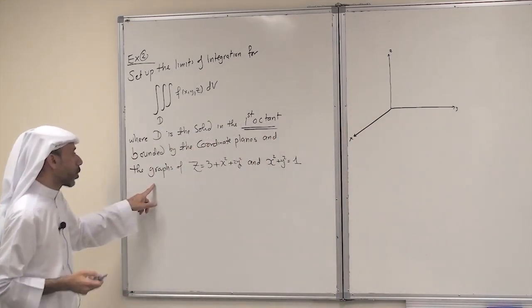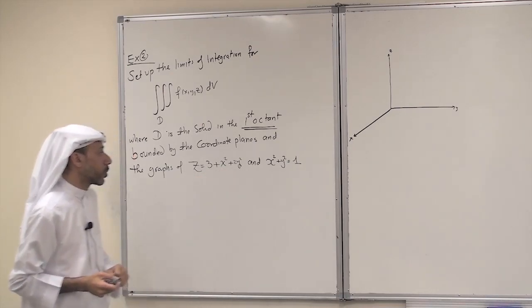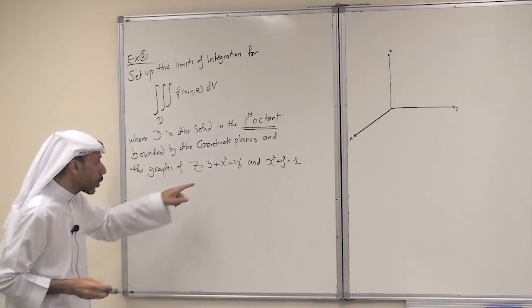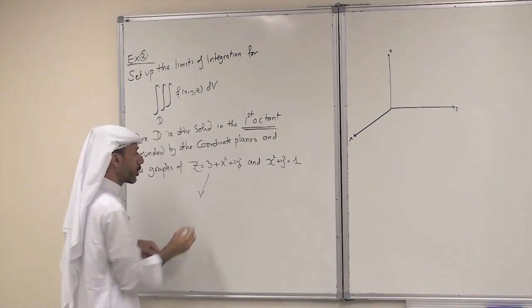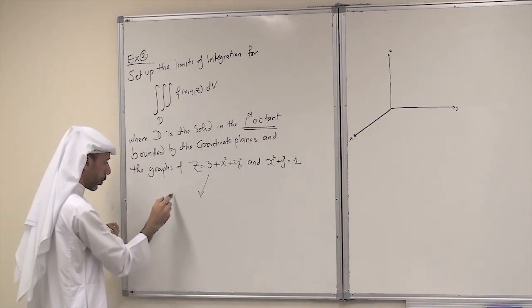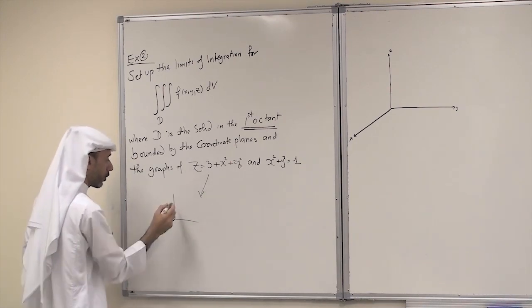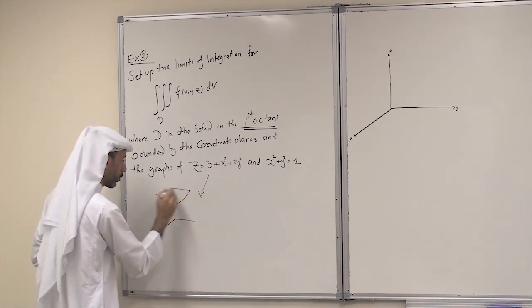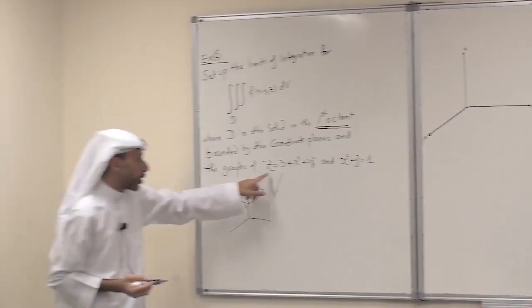And the graphs of z equals 3 plus x squared plus 2y squared, and x squared plus y squared equals 1. So we have to know what is the graph of these two. The first one is a paraboloid. If we recall, the graph will be something like this. So it is a paraboloid shifted up by 3. This is the graph of the first equation.